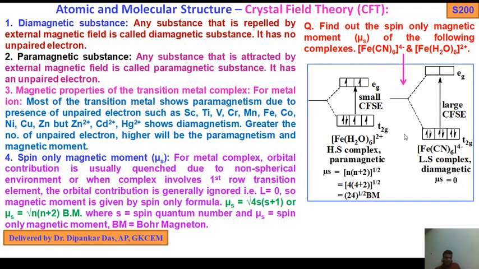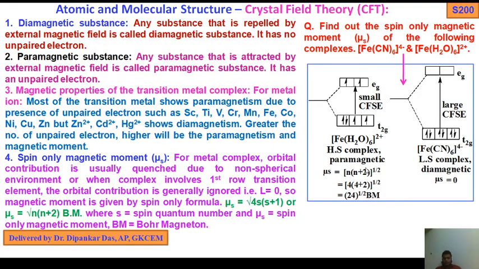Now you have to find out the mu s value. What is the actual mu s? So mu s equals n into (n plus 2) to the power half, that is root. As I drew this structure in ChemDraw, the root sign is not allowed, so that's why I have to use the half. Instead of root, I have used the power half. Okay, root n into (n plus 2) is n into (n plus 2) to the power half.